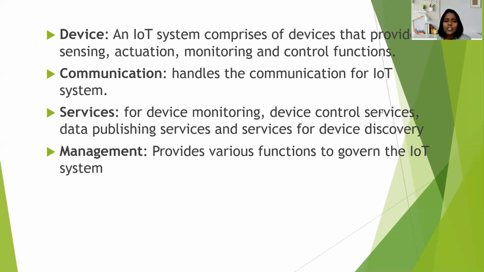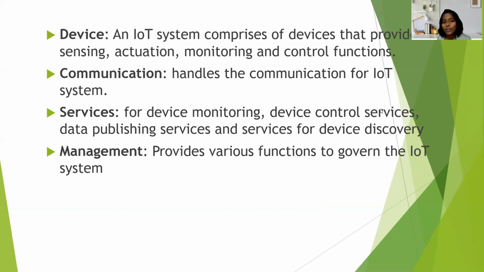Services means an IoT system uses various types of IoT services, such as services for device monitoring, device control, data publishing, and device discovery. We will be designing an application to accomplish some task, and that information will be present in this services block.